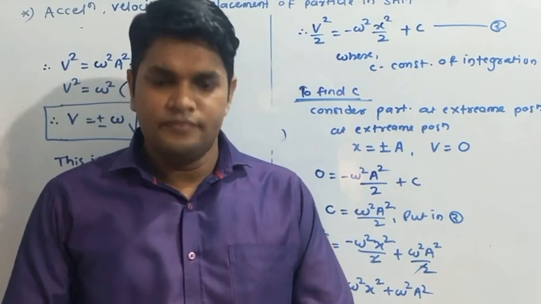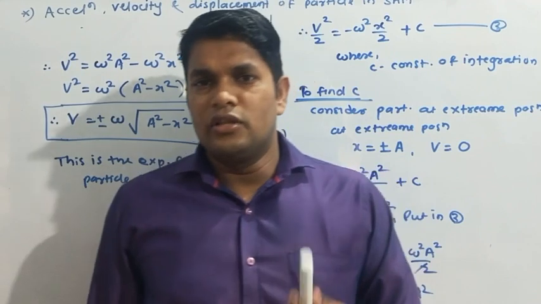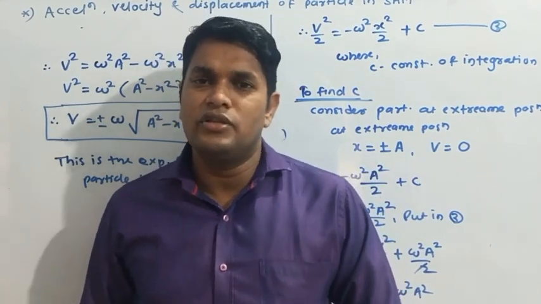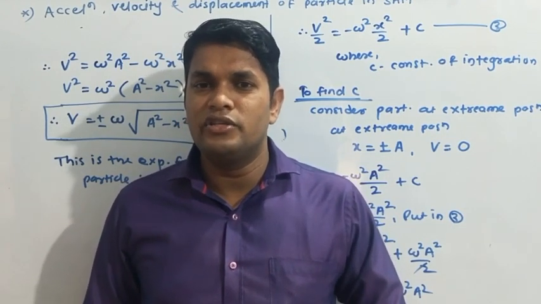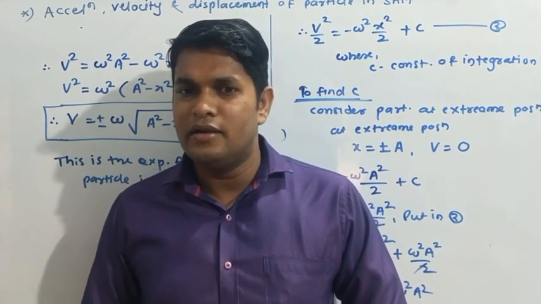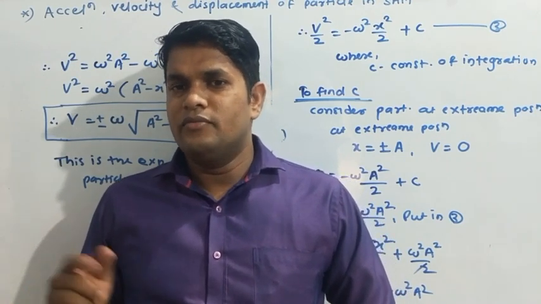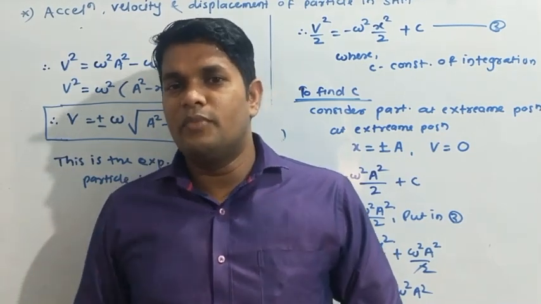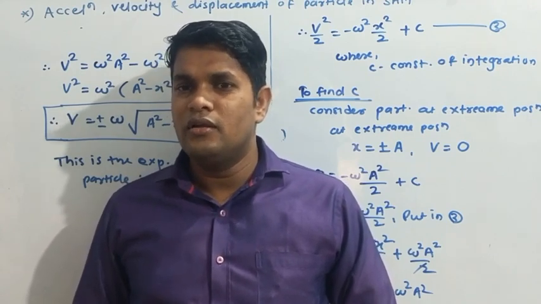Let me explain again what we did. First we considered the acceleration of the particle, minus omega square x. Again we considered the linear acceleration a is equal to dv by dt. We rearranged that term and wrote it as dv by dx into dx by dt. Understood? After comparing both, we got v dv by dx equal to minus omega square x. Then we used the variable separable method, so we get v dv is equal to minus omega square x dx.